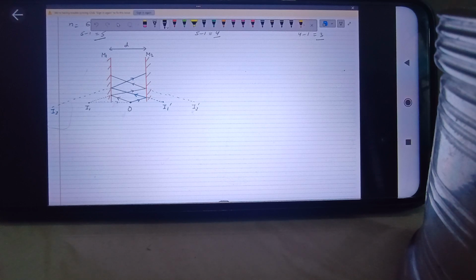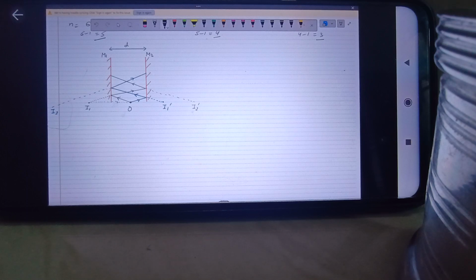Is this concept clear to everyone? Why are an infinite number of images formed? Any doubt in how the images are formed? Then how do you get the question? The question will be like this. They can ask the distance of the second and third image formed in mirror M2 from the mirror or from the object, or the distance between these two images formed in M2, or the distance between the fourth and fifth image formed in M2, and so on. Any variety of question can be asked using this concept.